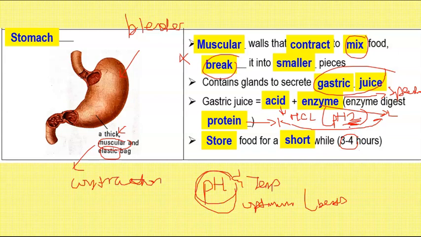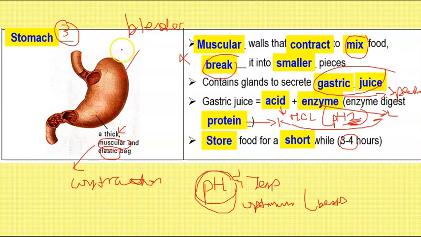So your stomach can actually hold on to food for about 3 to 4 hours temporarily. Okay, so we talk about the first thing, putting food in the mouth. Your teeth will chew, your saliva will contain amylase to mix the food to make it soft. Your food will then travel down the esophagus by peristalsis to the stomach. So this is the third thing that we are talking about, right?